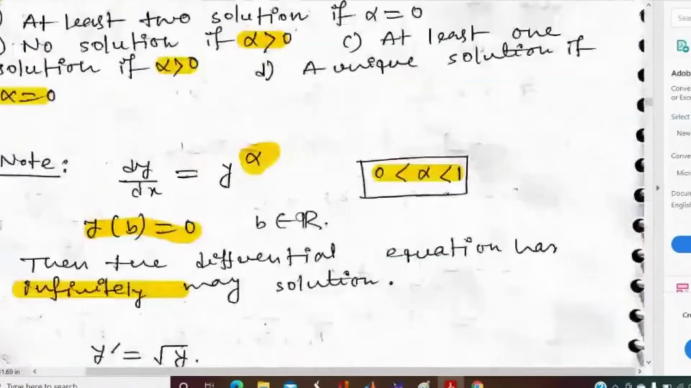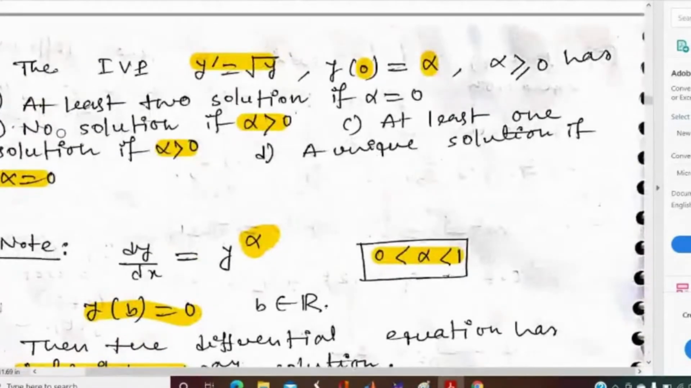And in option B, they are saying that there is no solution if alpha greater than 0, which is not true, because if alpha is greater than 0, we will get 2 solutions. And in option C, they are saying at least 1 solution if alpha greater than 0, which will be true. So option A and option C will be true.